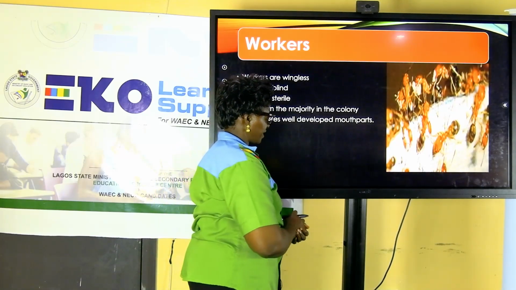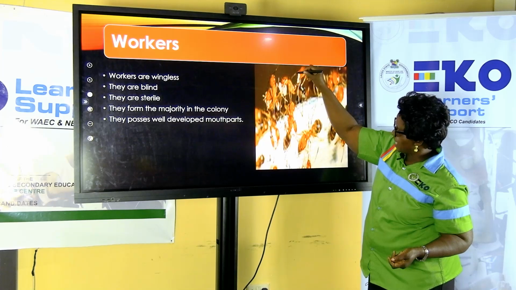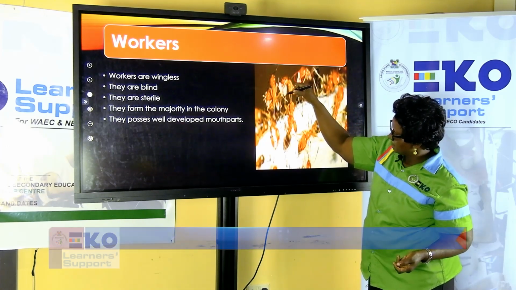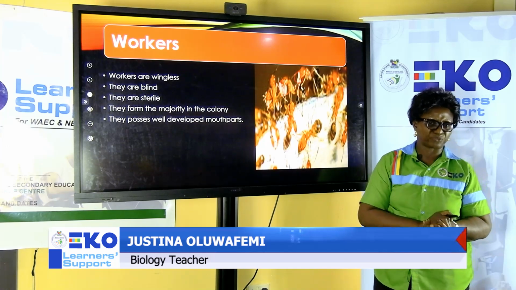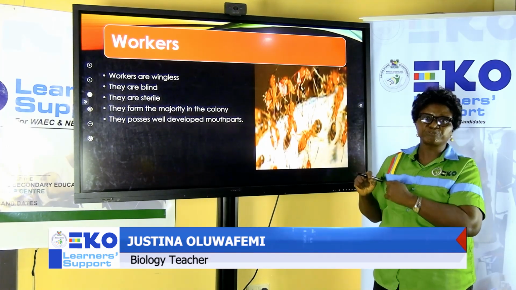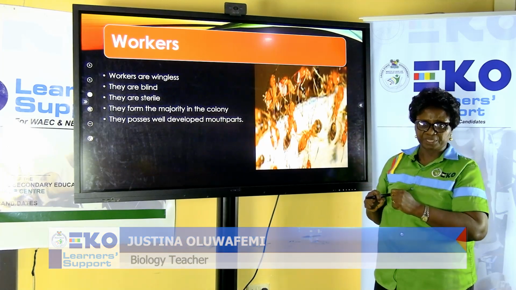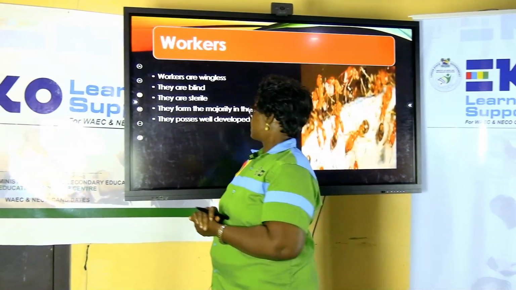I have a picture here. If you can see this clearly, when you look at some of the workers here, you will see some parts like what we have here. They have substances in their mouth. Workers are at work. Here they are looking for food, or they have gotten food to feed the members.